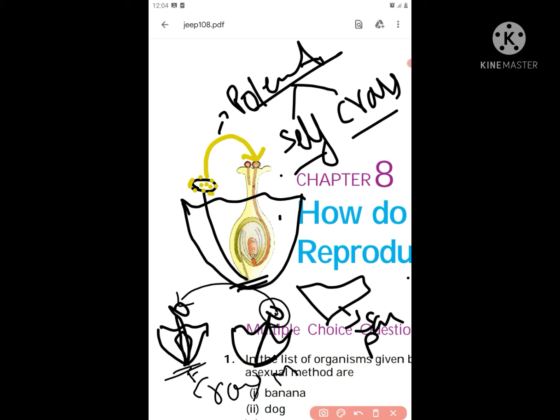So after pollination, what happens? There will be a pollen tube. You can see this long tube connected till here, right? That is the pollen tube. When the pollen tube forms, this part is called the gamete.